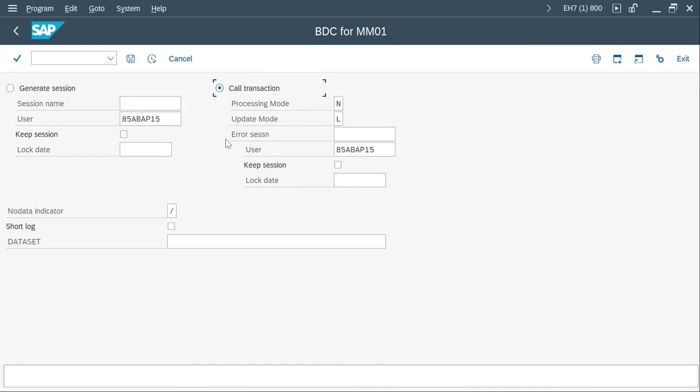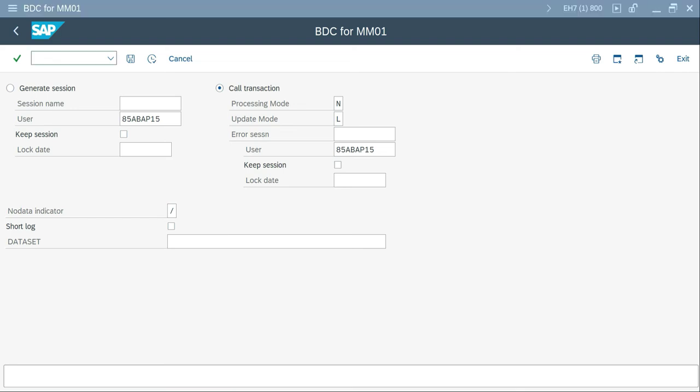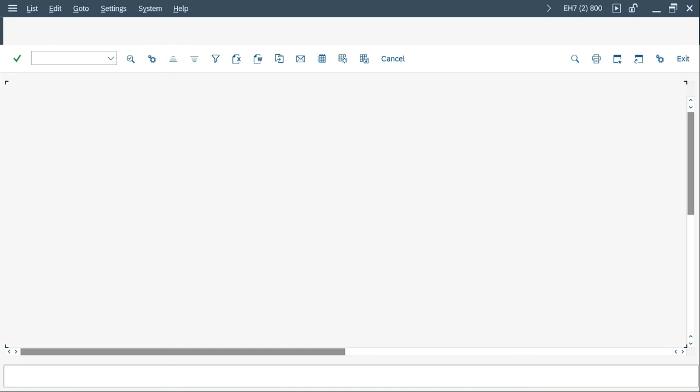Okay, so first the call transaction method. Before that I need to show you the data. I have already updated the AL11 file as per our recording. Anyway, I have created test data also, right? The same thing, I downloaded it, modified some values and uploaded it. So you have transactions ZG3Y and ZG3Z to upload and download the file from and to the application server. So with the help of the transaction I used it, or you can write a simple program, if you have time, and upload whichever data you want.